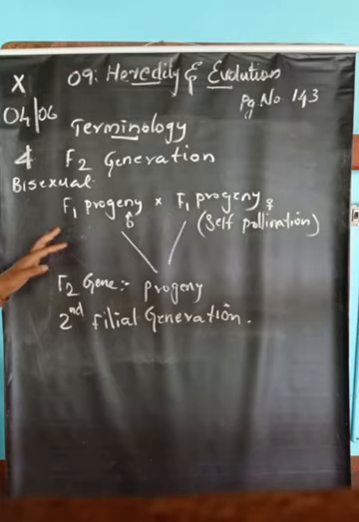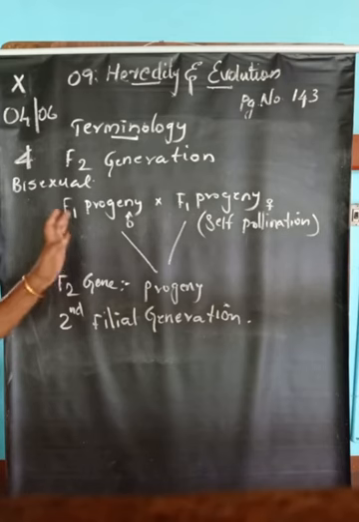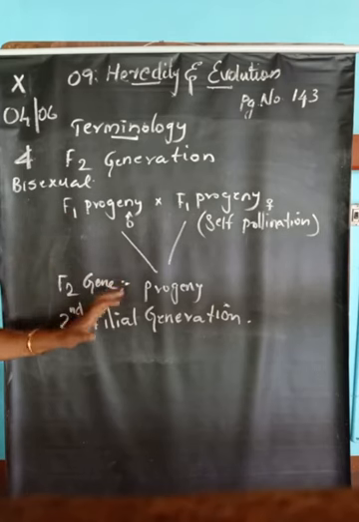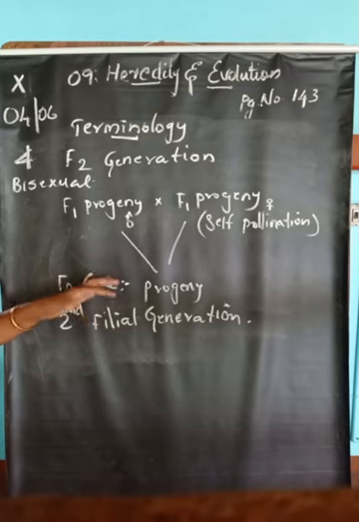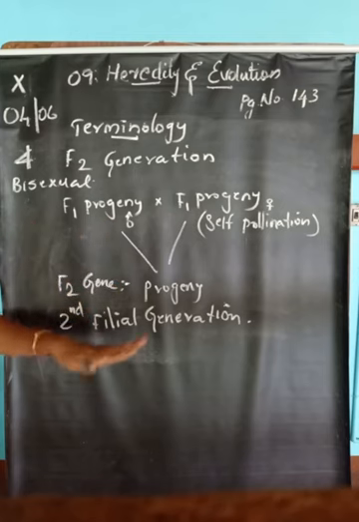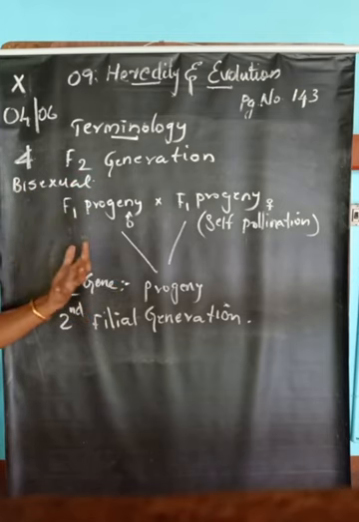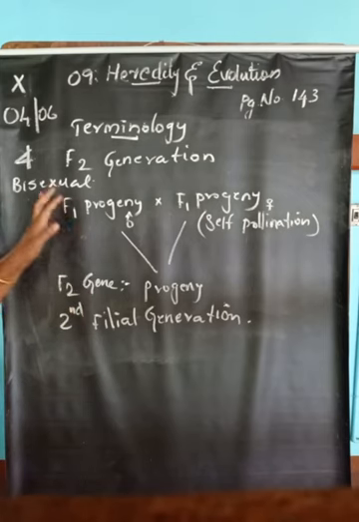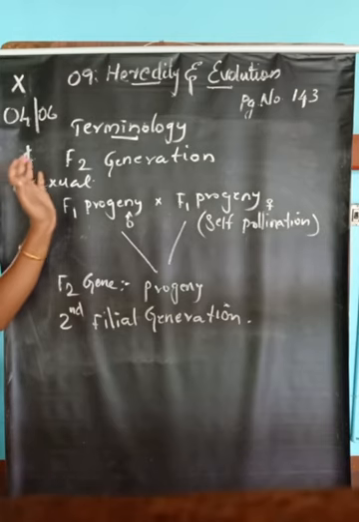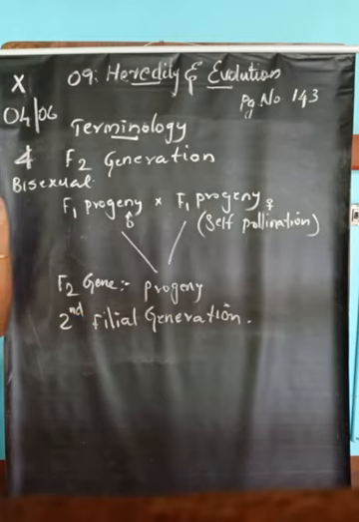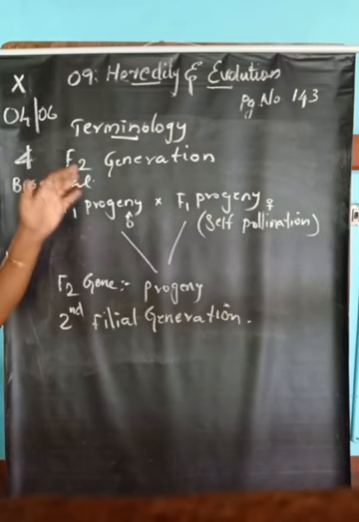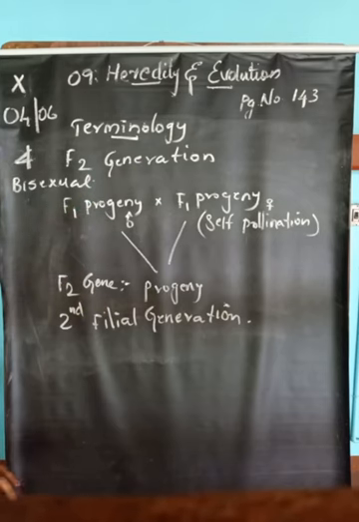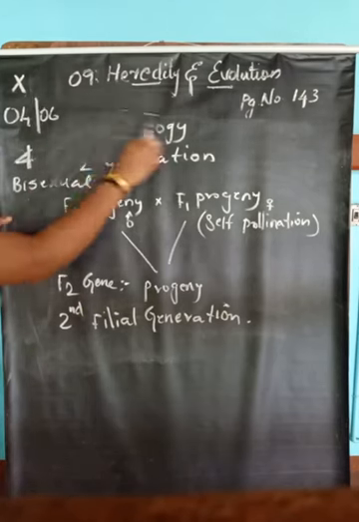You have to be thorough with these terminologies, because if you understand them, you can easily study the hereditary portion. If you do not understand, you may find it difficult. So today we took only the terminology, after refreshing the previous portions.